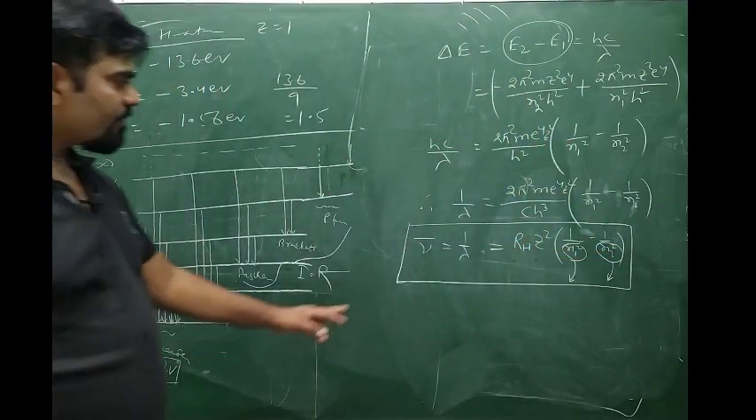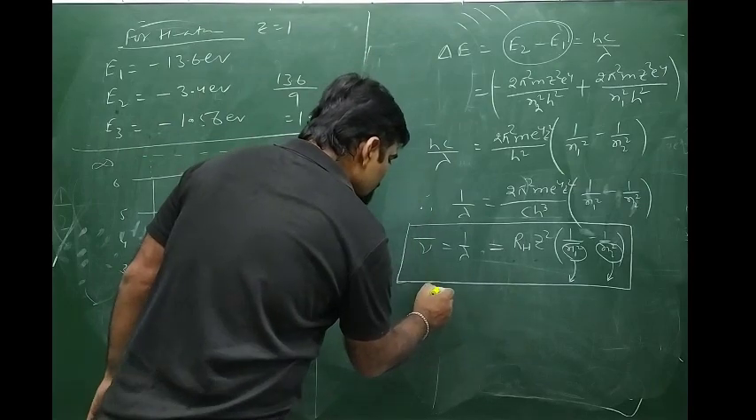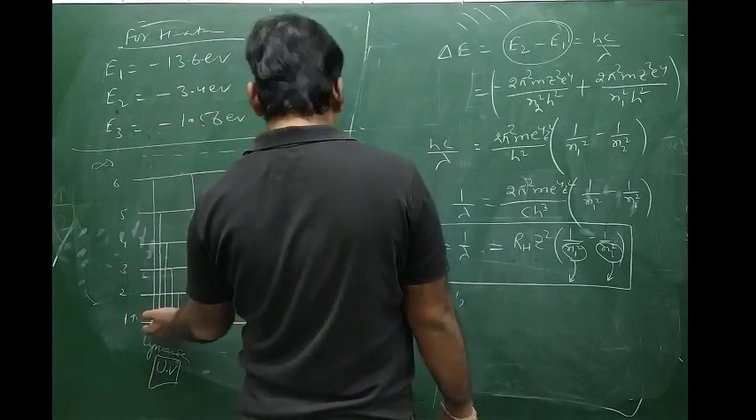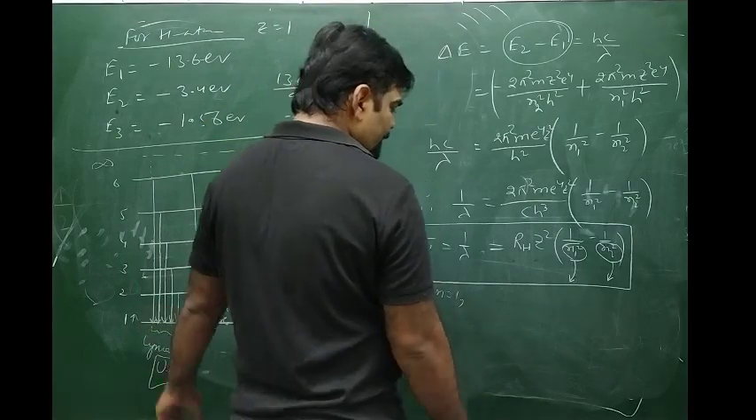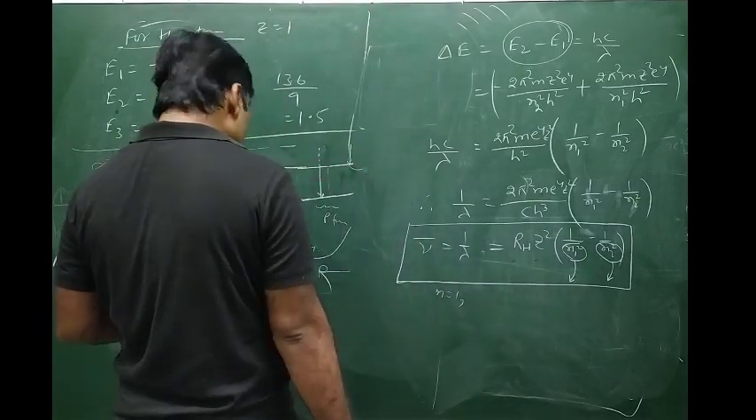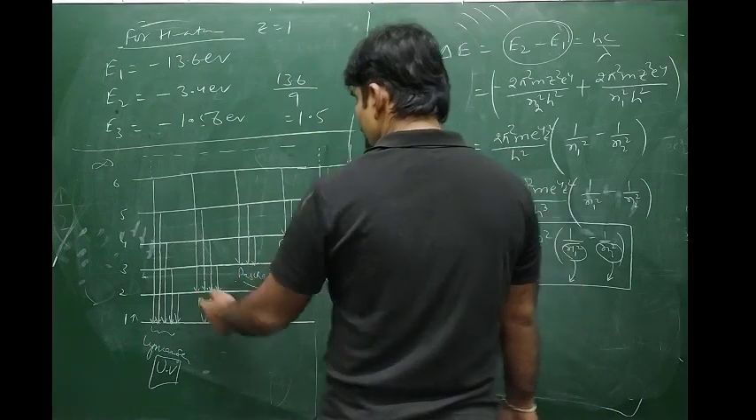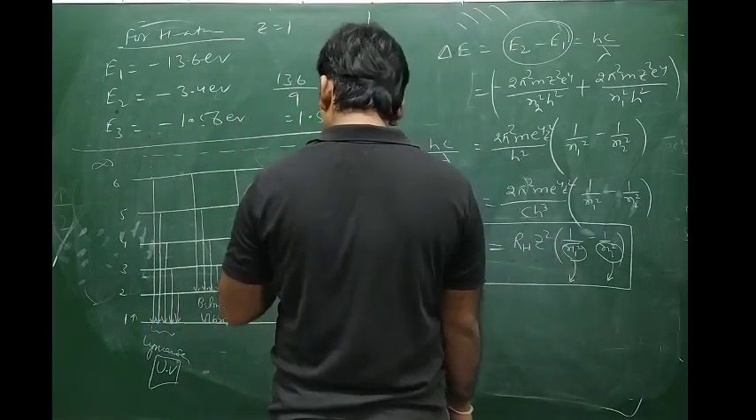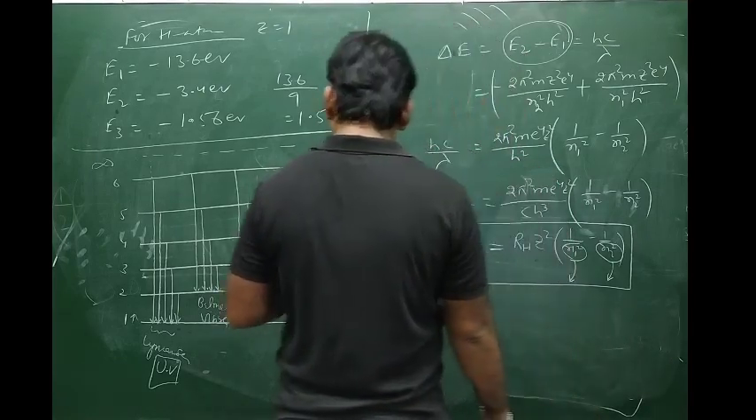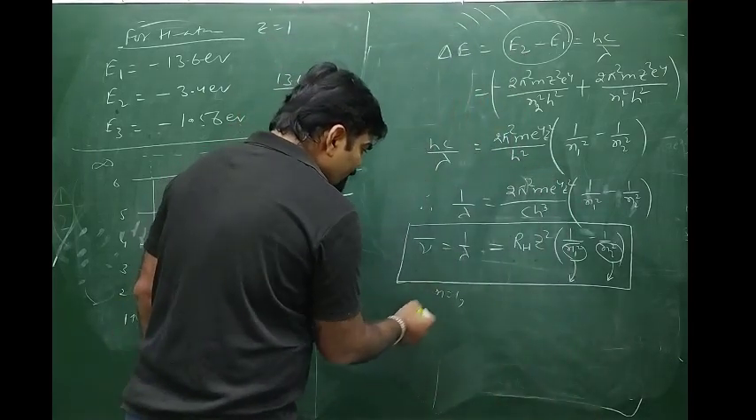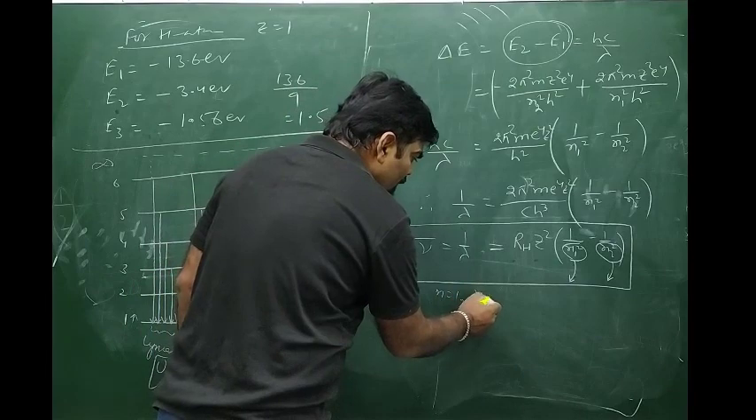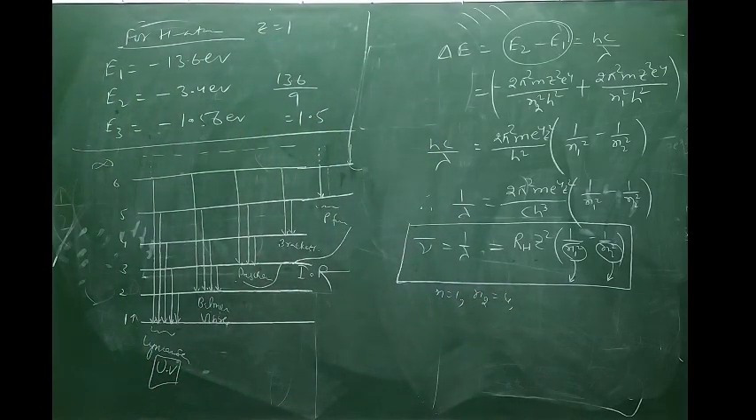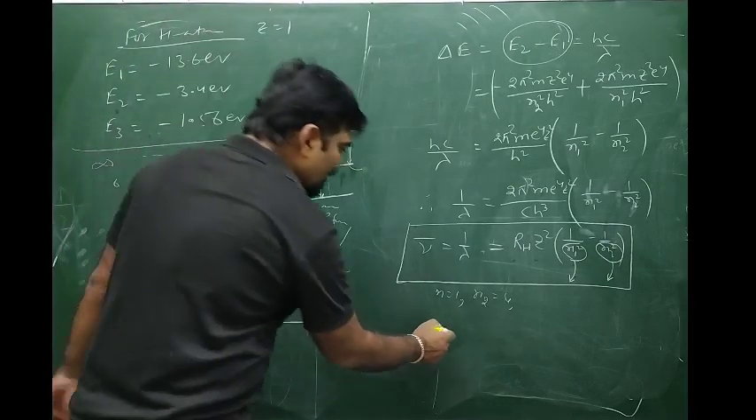By using this relation, if n1 equals 1, the series of lines must be the Lyman series. If n1 equals 2, the series must be the Balmer series. If n1 equals 3, it is the Paschen series, then 4 is Brackett and 5 is Pfund. Suppose n1 equals 1 and n2 equals 4. We need to calculate the lambda.